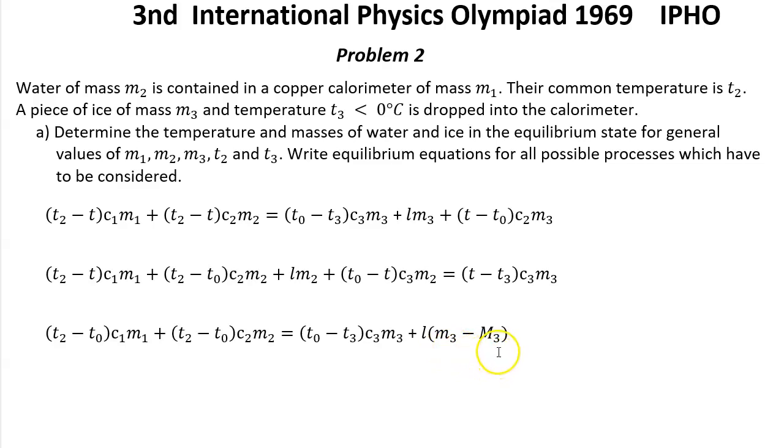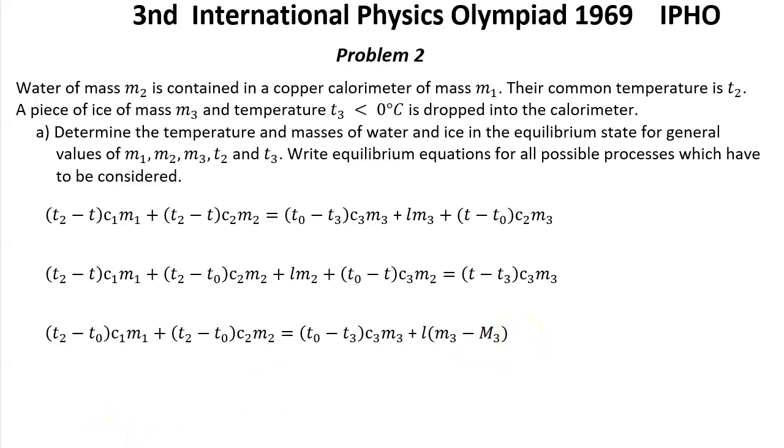If big M3 became less than M3, it means that part of the ice goes into water, and in the other case we get more ice. So in this case we can take into account masses M3 from 0 to M2 plus M3.